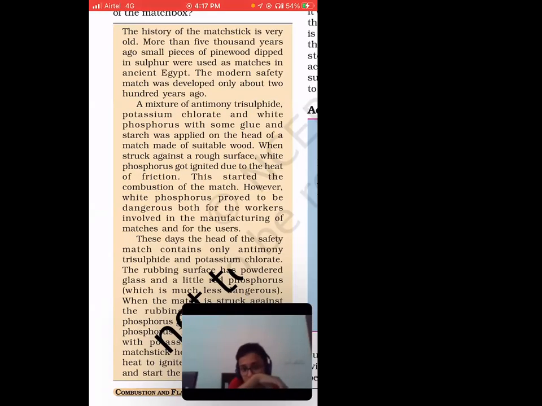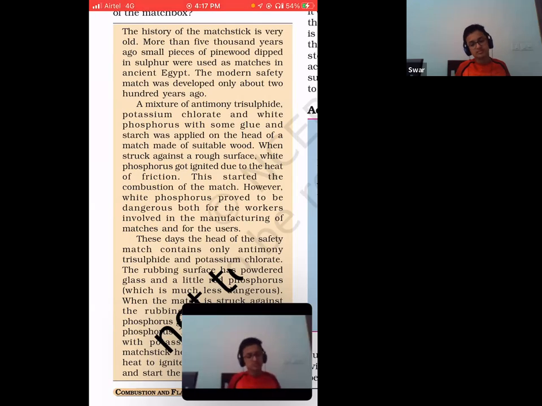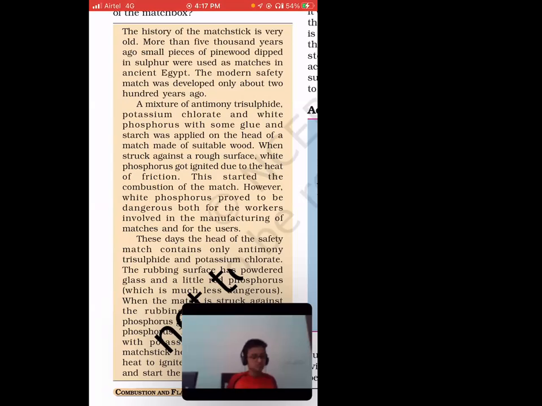White phosphorus got ignited. It's not ignition temperature, it is ignited, right? Ignition is basically burning. When I tell you ignition temperature, that is the lowest temperature at which the substance will catch fire. Ignition means that it already caught fire. So ignition is basically a process, and ignited means that it already went through the process of ignition. Combustion is a process and combustible is the substance that undergoes combustion. Same way, ignition is a process and similarly ignited is due to that.